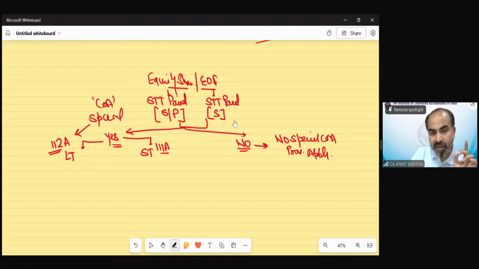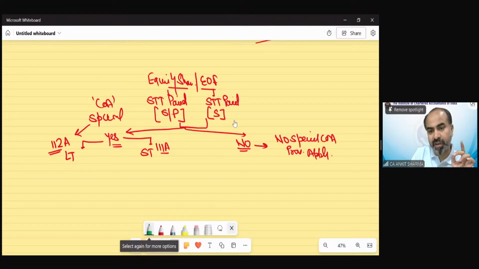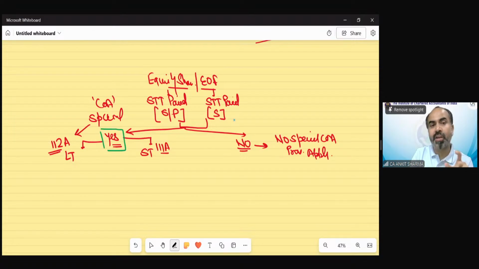If our security, our transfer, does fall in this category, and if this is long term, then a special cost of acquisition needs to be calculated. And you can see we are just discussing the cost of acquisition provision. The rate of tax, the 1,25,000 exemption, etc. will all be discussed in detail in capital gain chapter 2, part 2.